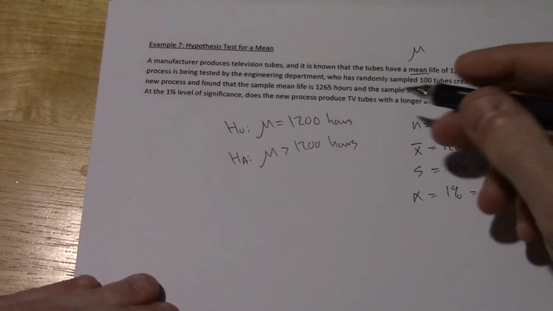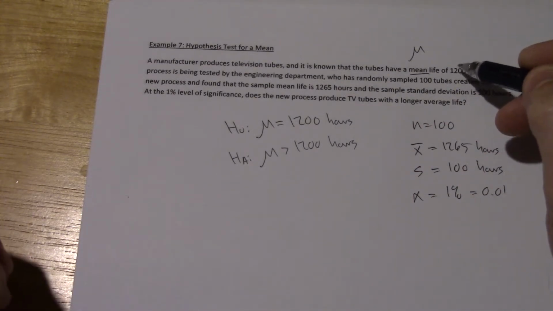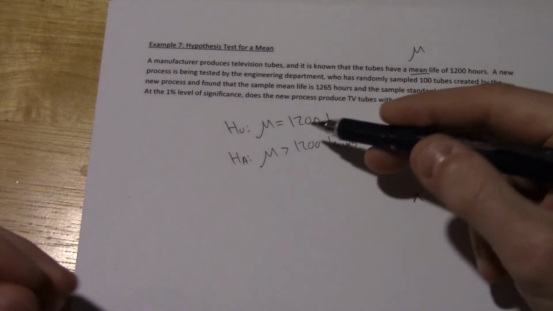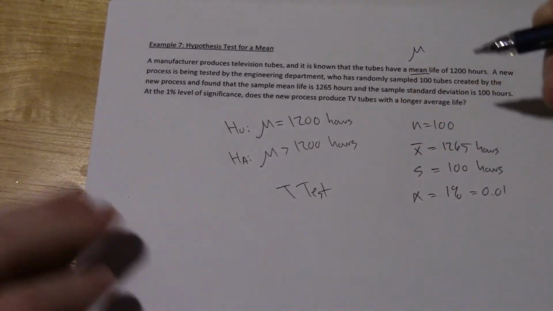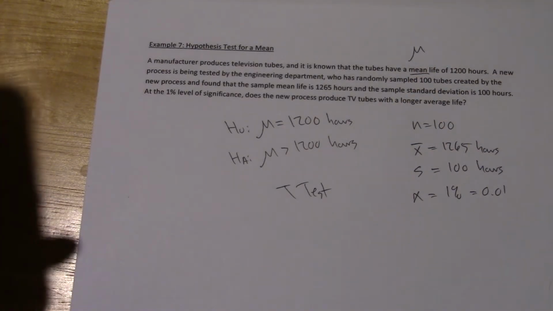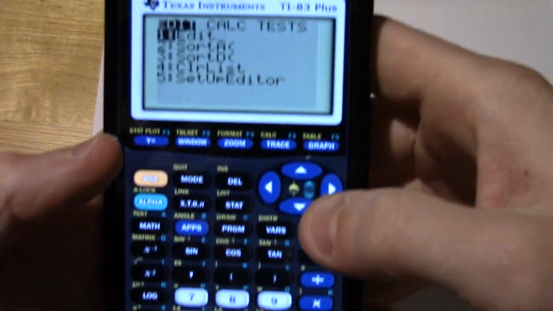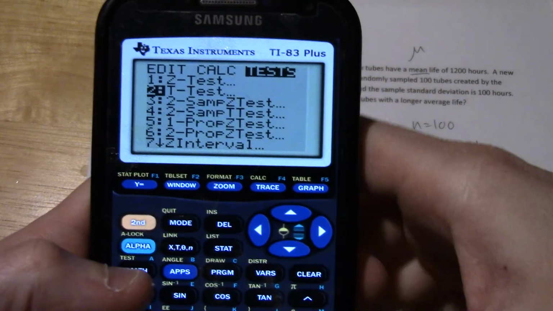Okay, so we are estimating a mean. We're measuring life in hours of TV tubes. That's continuous. So we're going to use the t-test. So a new function, but the use and interpretation stays the same.